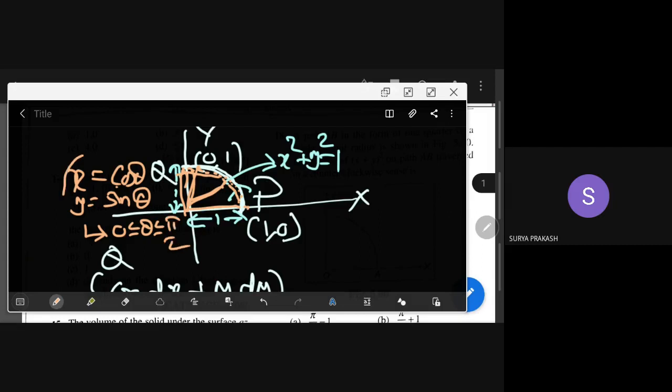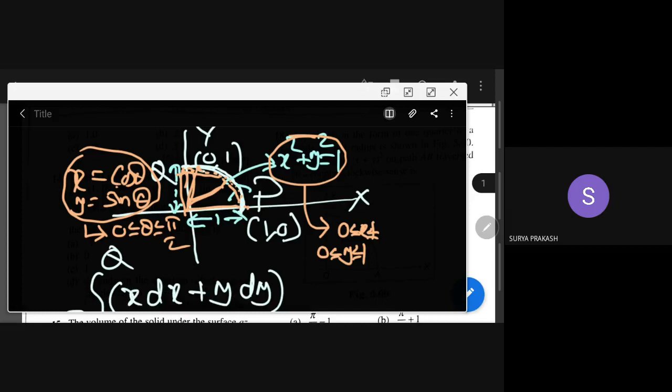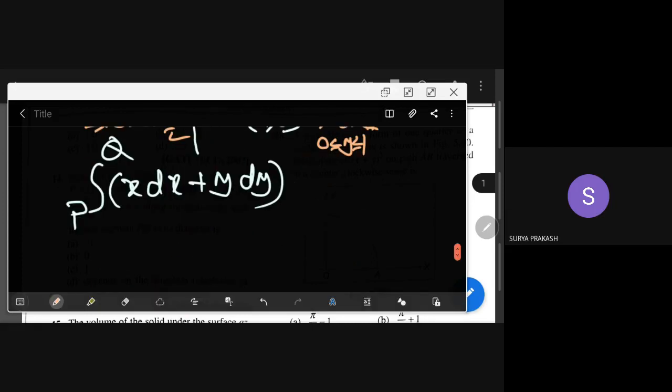This is the curve. This is called the parametric representation of the curve, and this is called the Cartesian representation of the curve. When we say Cartesian representation, x lies between 0 and 1, and y lies between 0 and 1. All these things are required when we are dealing with vector calculus.